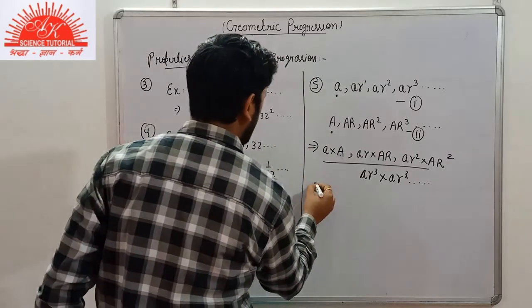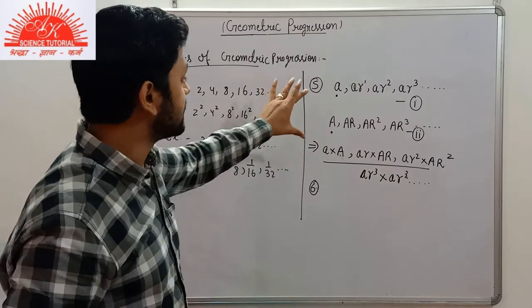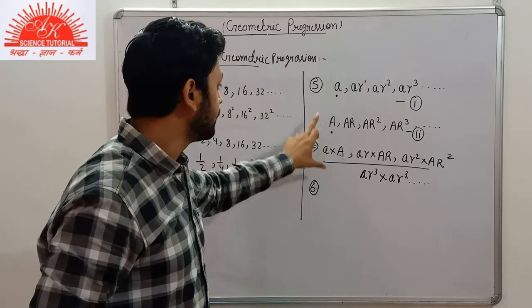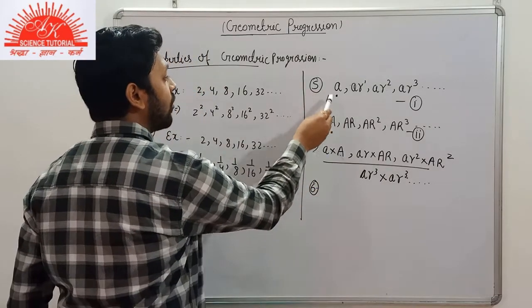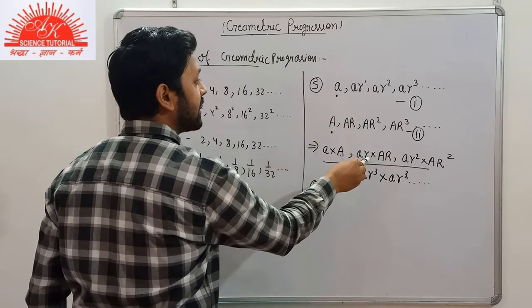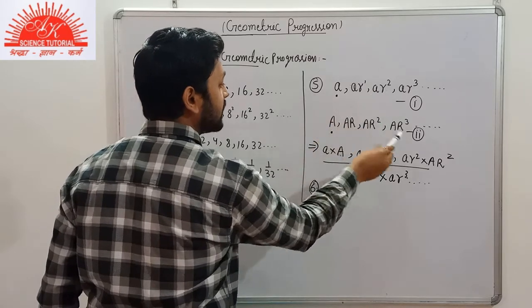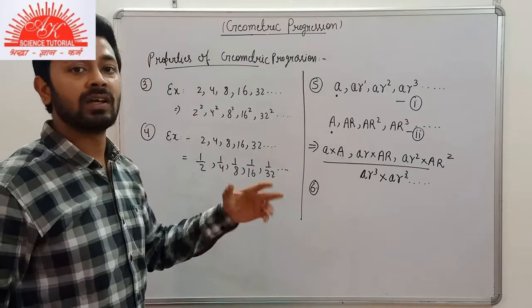Coming on to the sixth property, we will take the same example here. In the fifth property, the first elements of both the GP are getting multiplied, the second terms are getting multiplied, the third terms are getting multiplied, and the new sequence formed is also a GP.